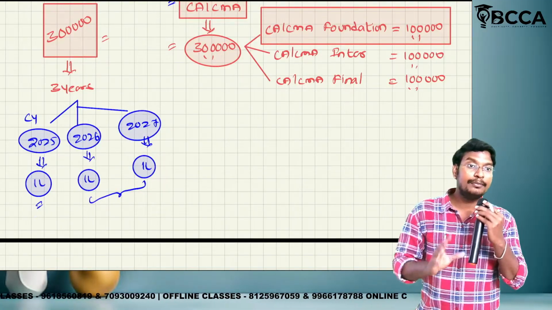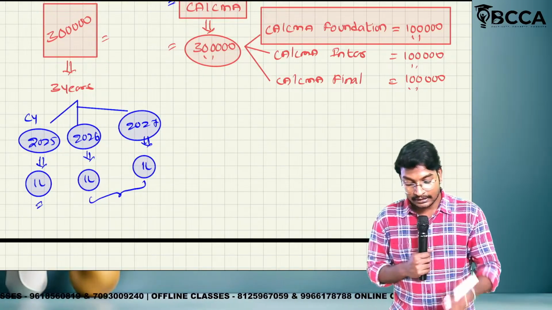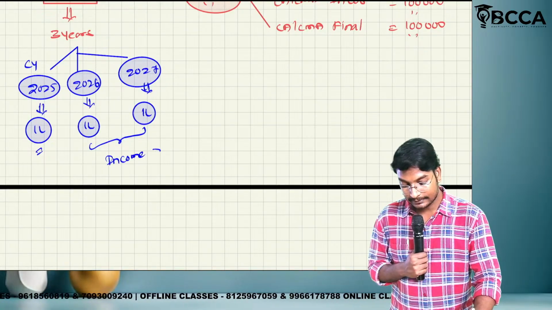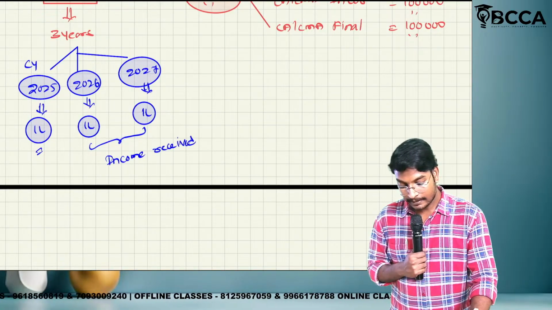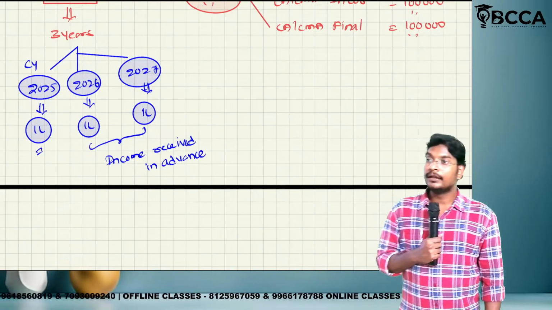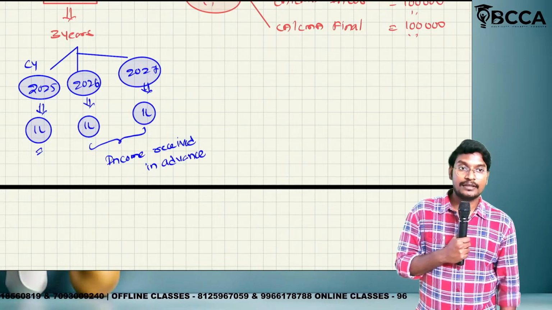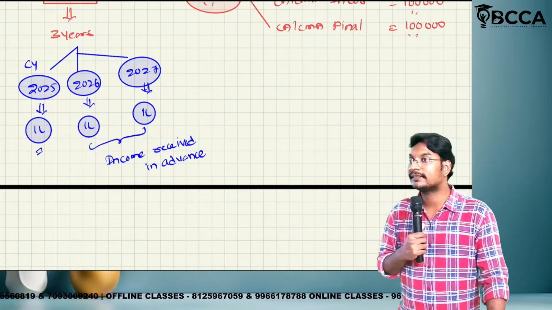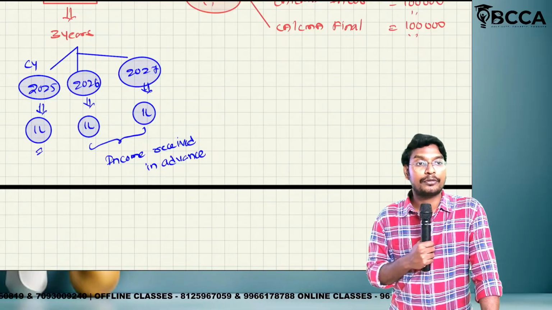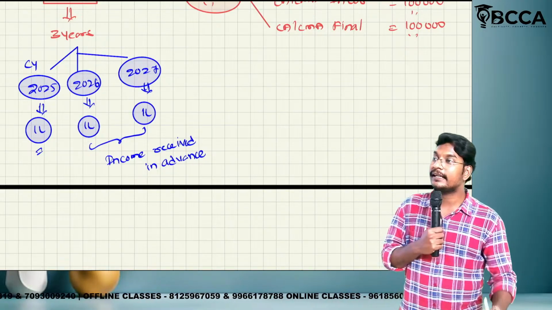So 1 lakh will be called as income received. 1 lakh will be called as income received. These 2 lakhs will be called as income received in advance. This income received in advance is called as a liability. Why, sir? Because the BCCA has an obligation to provide the service in future. So anything you have to provide is called as a liability. They have collected the fee, but they have not provided the service.